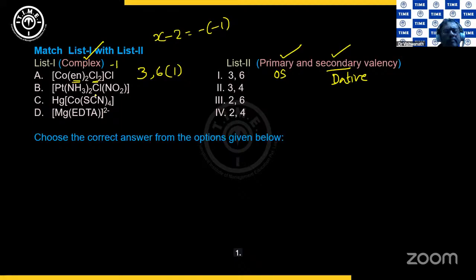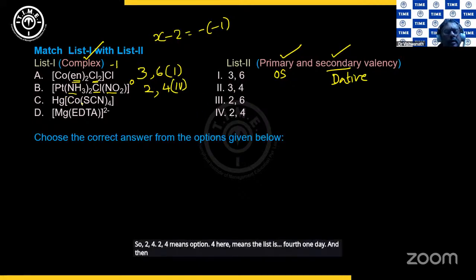Look at the next one. How many ligands are there? 2 plus 1 plus 1, 4. So only 4 is the secondary valency. And then platinum is having no charge, 0 on the complex. NH3 will not offer any charge. 1 charge from Cl, 1 minus, 1 NO2 minus. So platinum is in +2 state. So 2, 4. 2, 4 means option 4 here. Means the list is 4th one there.